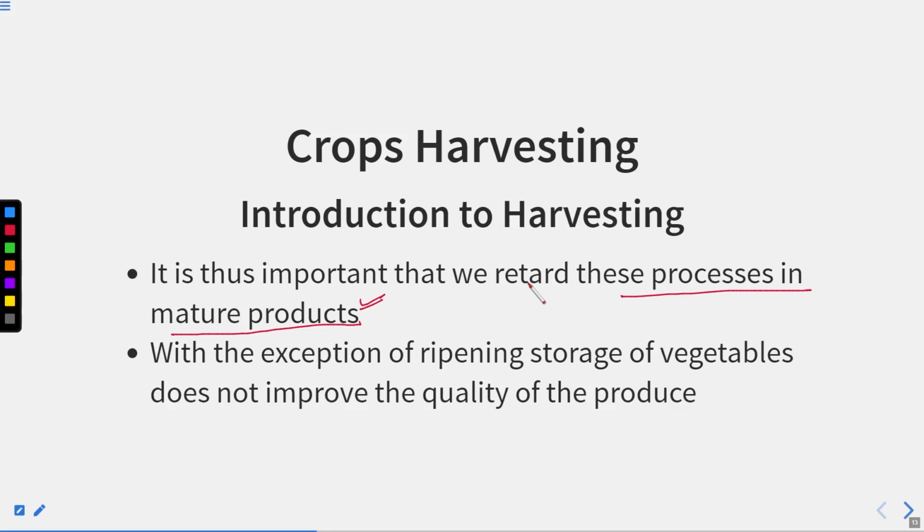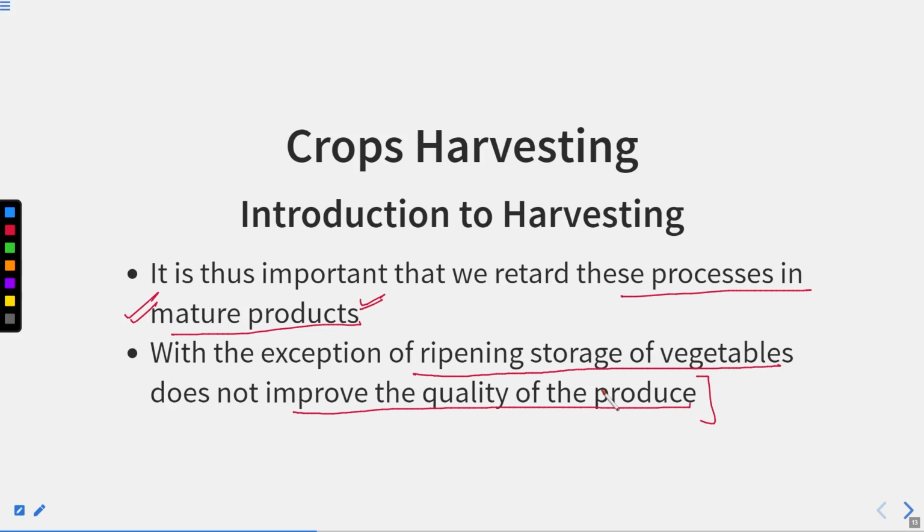Okay, so as a harvester, it's a duty to check whether the fruits are matured or not, and at what time the fruit will perish. All these things, being a cultivator, being a farmer, being a harvester, one should know. With the exception of ripening, storage of vegetables does not improve the quality of the produce.